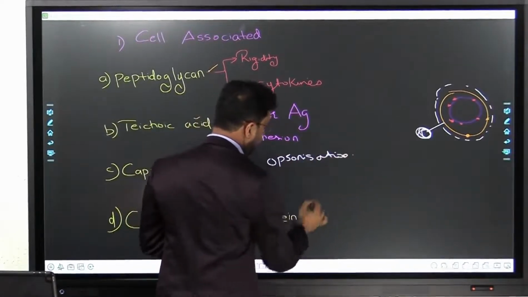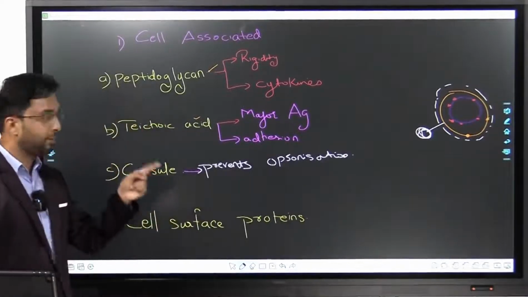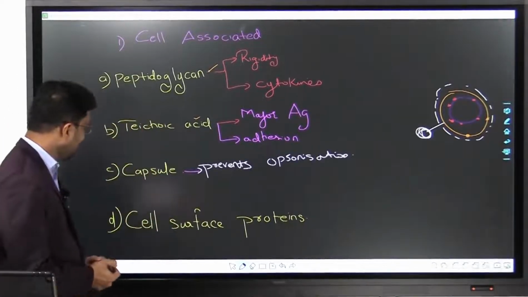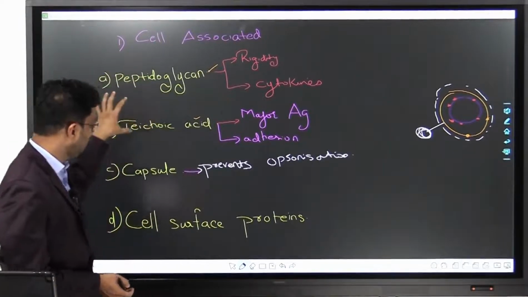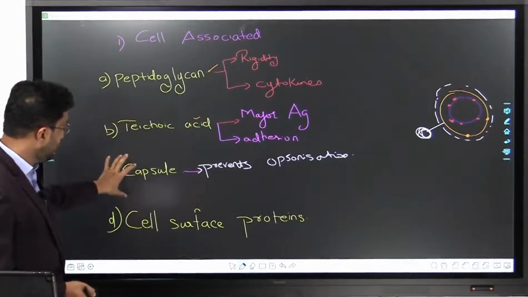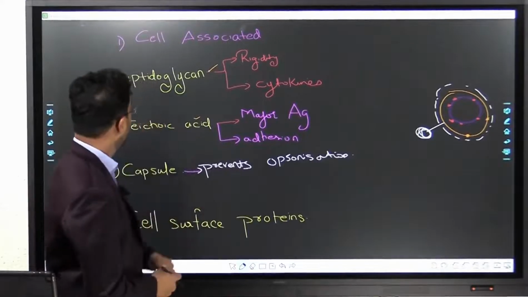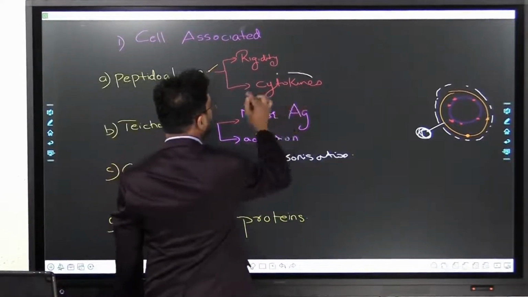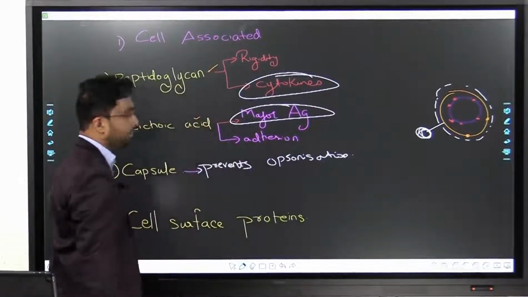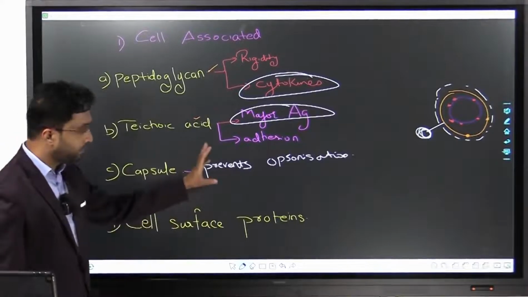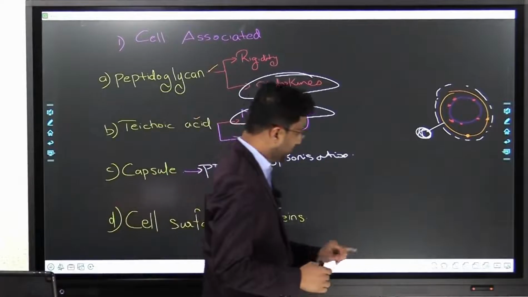But our body is smarter. It has different mechanisms. It will come with complement and kill it. We'll study them. And finally, cell surface protein. So, what are they? Peptidoglycan and teichoic acid, both components of the cell wall, capsule outside the cell wall, and cell surface proteins, which we'll study next. Peptidoglycan is very important in cytokine production and cell rigidity. Teichoic acid is a major antigenic determinant and helps in adhesion. Capsule prevents opsonization.